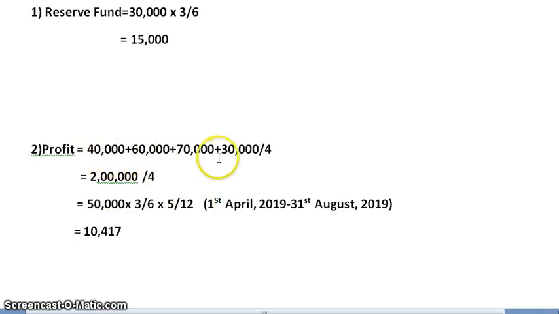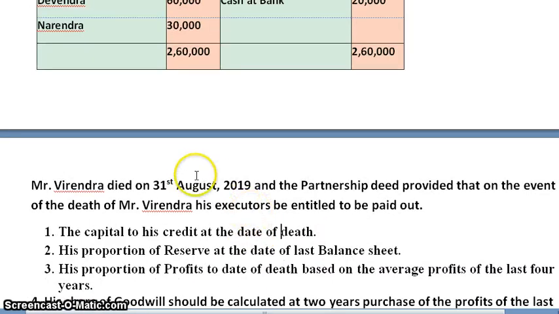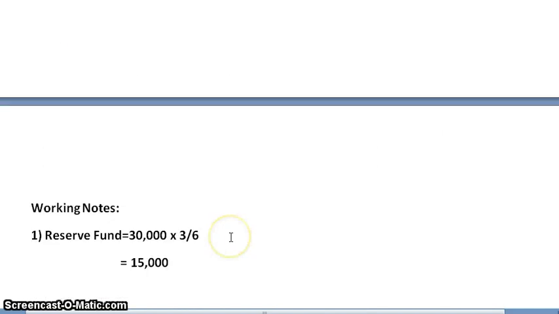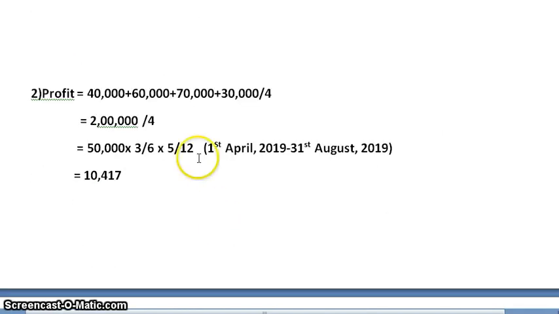When I add all these 4 years profit and divide by 4, I get 2 lakhs. When we divide by 4, we get 50,000 into Virendra's share, that is 3/6, multiplied by, now the new year opens at 1st April and he dies on 31st August. So that is the tenure of 5 months, multiplied by 5/12,